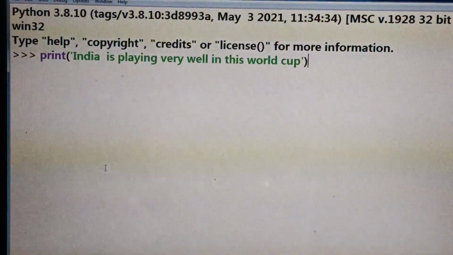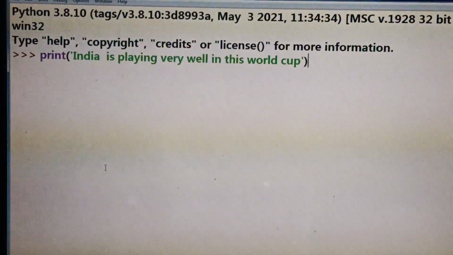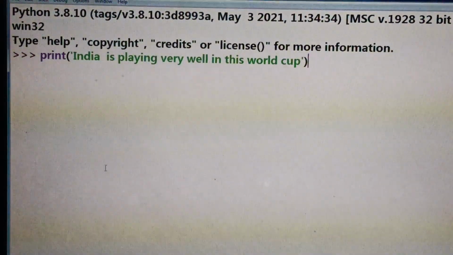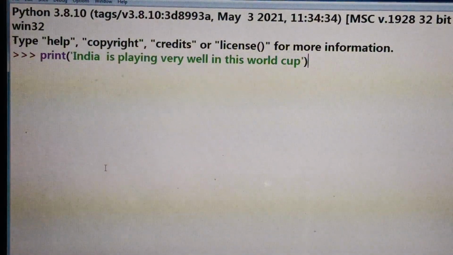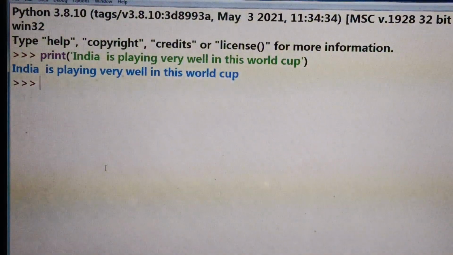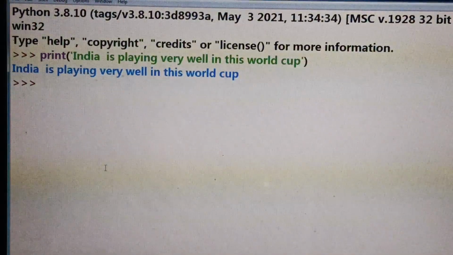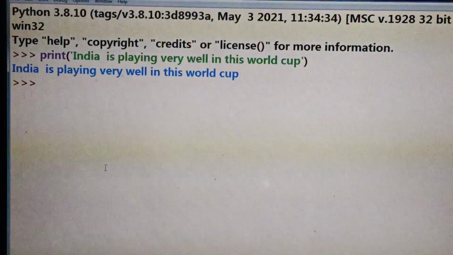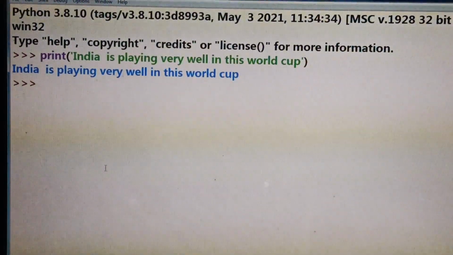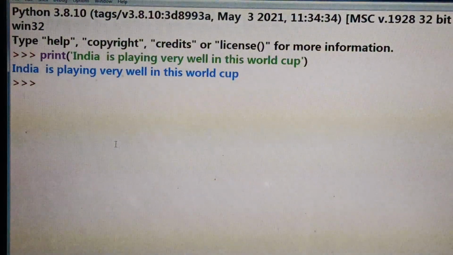Okay, so this is an example of a simple statement. Single executable statements are called simple statements. So done. This statement gets executed and we have got the output that India is playing very well in this World Cup. Clear?